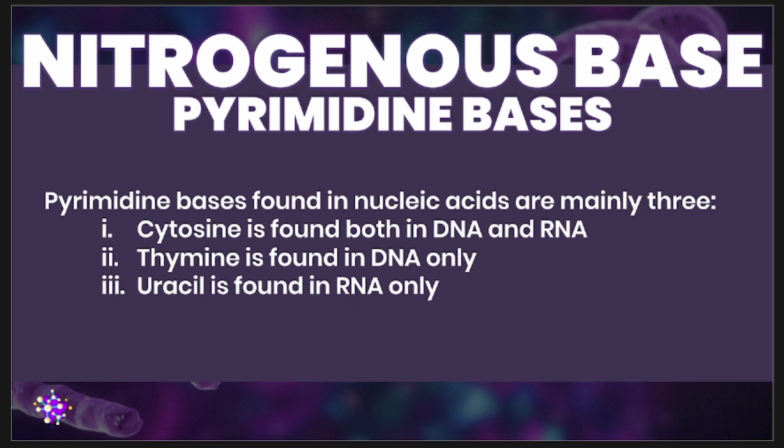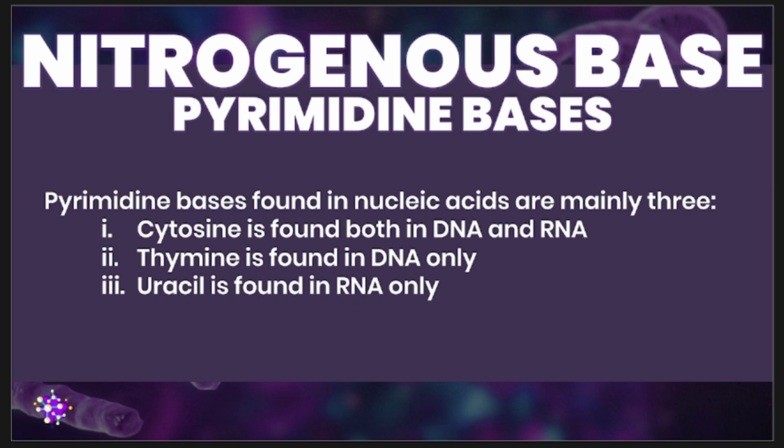The word base here in our lecture does not refer to an alkaline compound, such as sodium hydroxide. Rather, your nitrogenous base refers to a one or two ring nitrogenous aromatic compound.